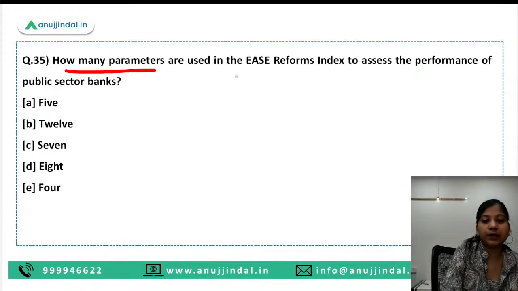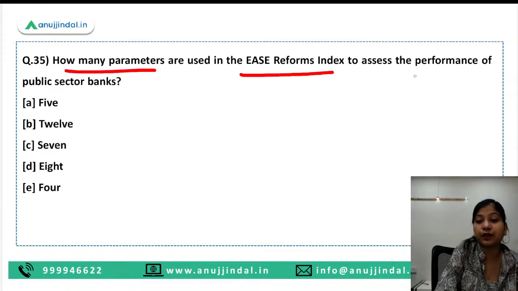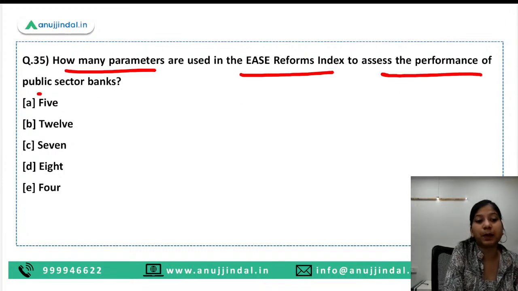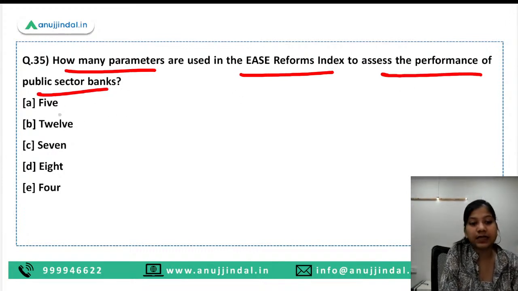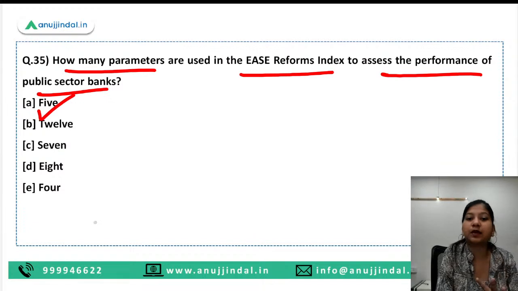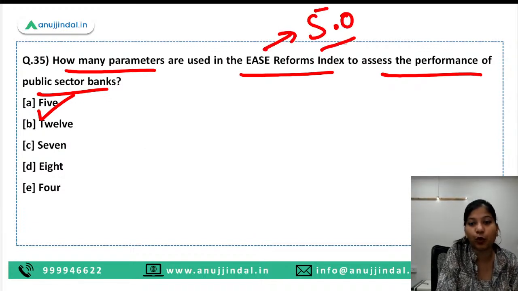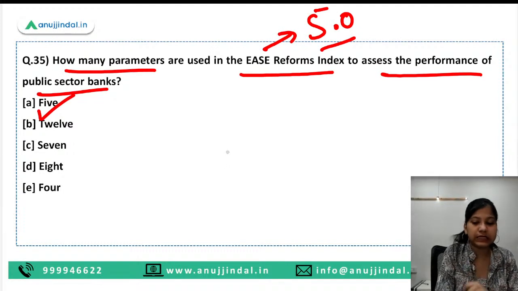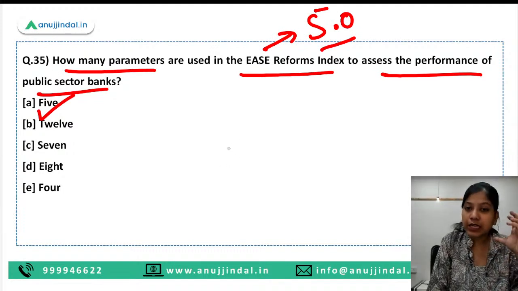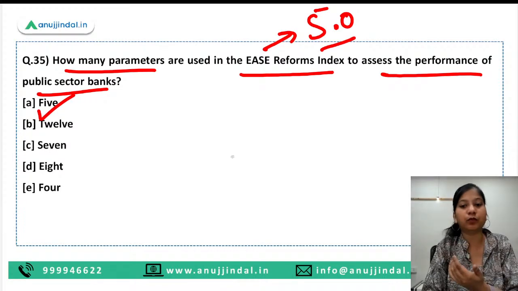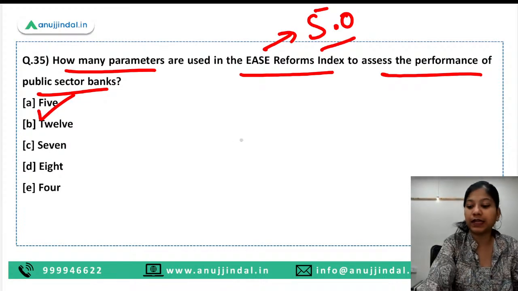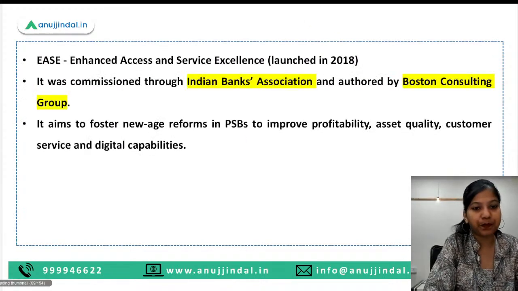Next question is, how many parameters are used in the ease reforms index to assess the performance of the public sector banks? So here guys, option A, 5 parameters is the right answer. So here we are particularly talking about the ease 5.0 index. Now I'm beginning with the history of ease index, and then I will move to ease 5.0 in a very quick and comprehensive manner.